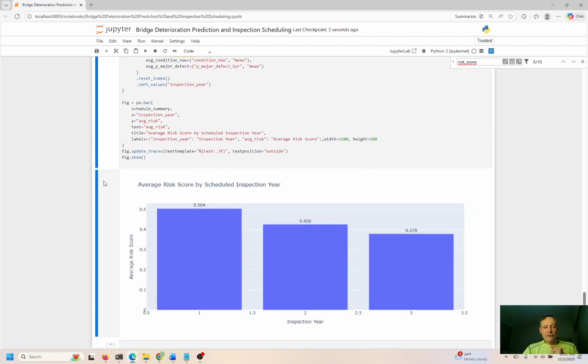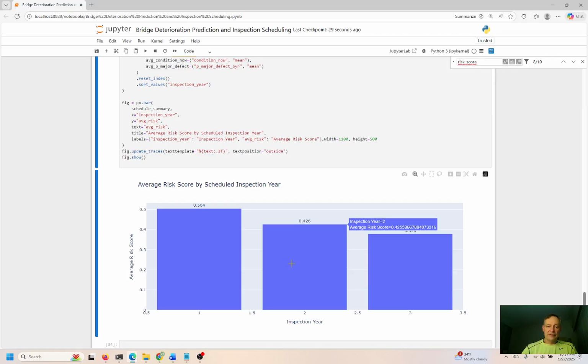Okay, so we have average risk by scheduled inspection year. So within the next 1 year, we have average risk score of 0.50, 0.426. Next 2 years, 0.378. And you can see the risk is decreasing as we increase the inspection year, because these bridges 3 years out are in pretty good condition for the most part. Somewhat of a risk, 0.37, not high, not going to lose any sleep about it.